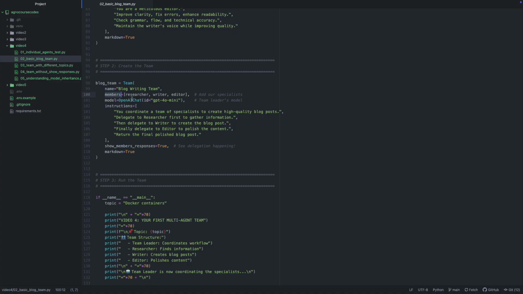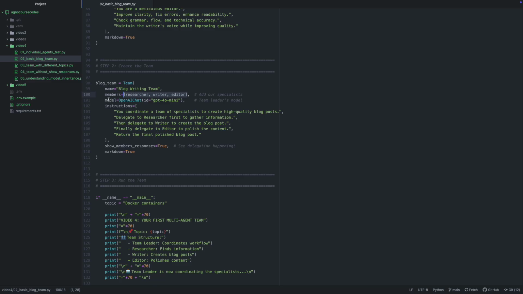So this is the magic. We are putting all three specialists into a list. Like if you remember, when we create agents, we add tools inside the array. So this is something similar. When creating a team, we add the members of the team inside the members array. The team leader will coordinate these three agents.